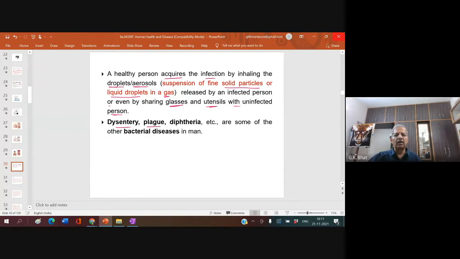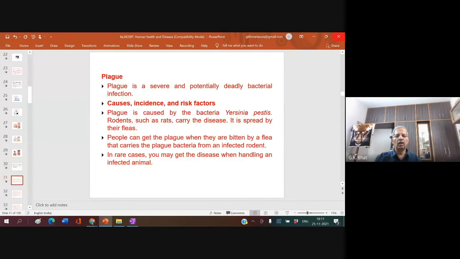Dysentery, plague, diphtheria, etc. are some of the other bacterial diseases. You must know which are bacterial diseases, which are viral diseases, which are fungal diseases, which are protozoan diseases, and which are helminth diseases. Let me give you some information about these. Dysentery, I am going to tell about later.